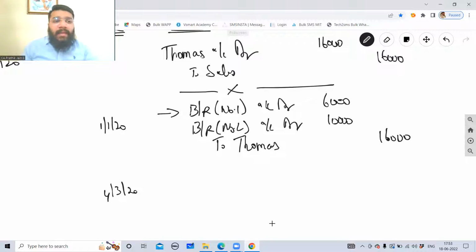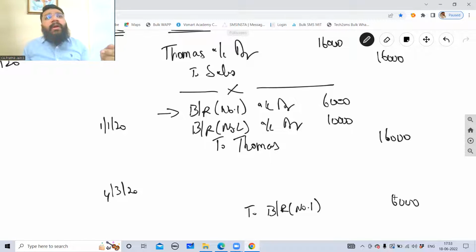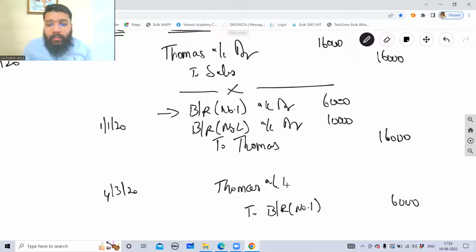To cancel this bill, I need to give a credit. So to bills receivable number 1, I need to give a credit of 6,000. So I'm closing a secured asset and reopening an unsecured asset, which is Thomas account. So Thomas account debit. Guys, in all the entries, if you follow a uniform format, you will not get confused.